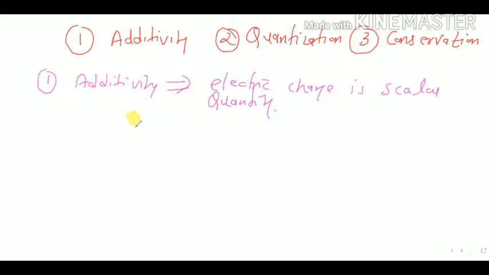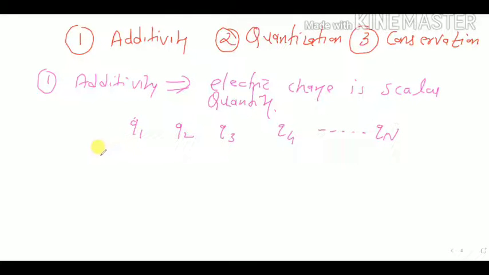So see here, suppose I have q1, q2, q3, q4, up to qn. We have n number of charges. So what is the total charge? How will we add them? Simply vector algebra. No, sorry, not vector algebra. Simply you have to use algebraic addition.